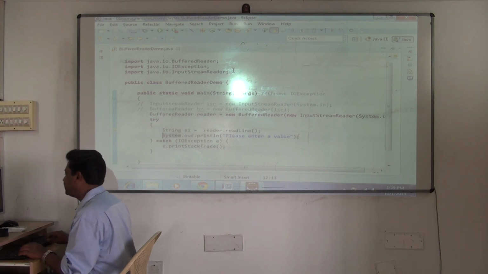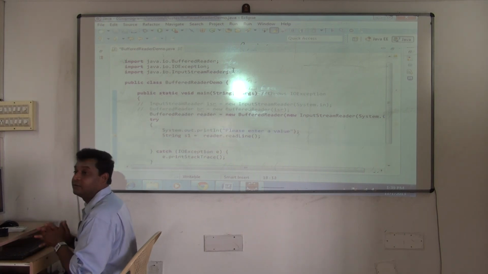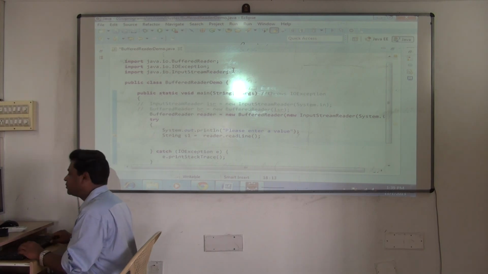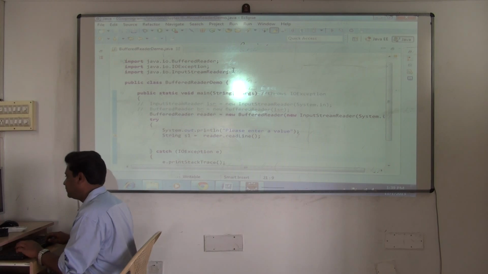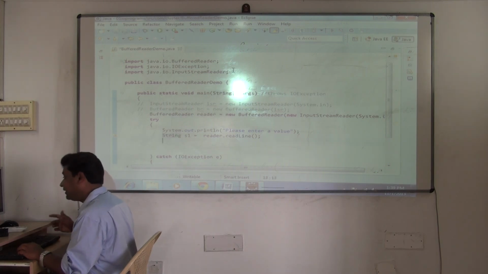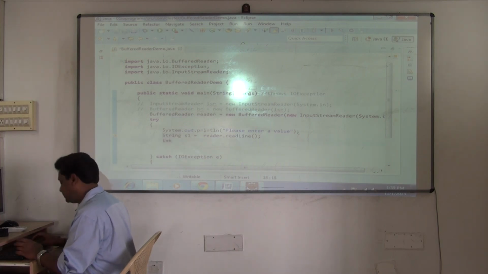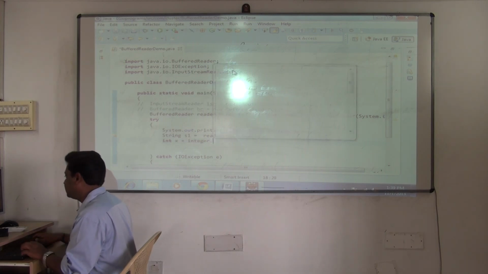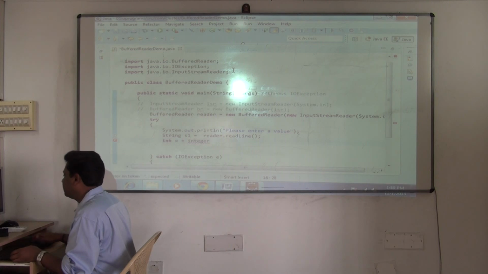So once I read it, this will go first now. Please enter value. After that, what will you do? After this, what will you do? You have to convert string into what? Int. So int x is equal to Integer.parseInt of s1. Correct?